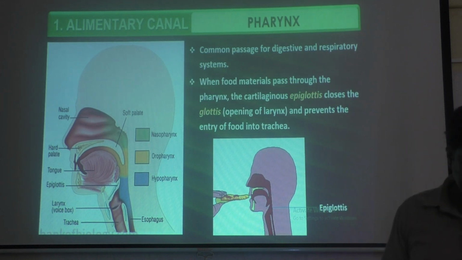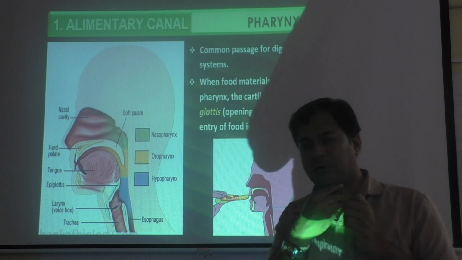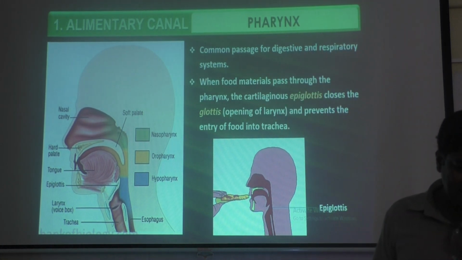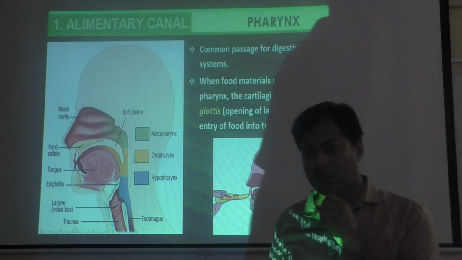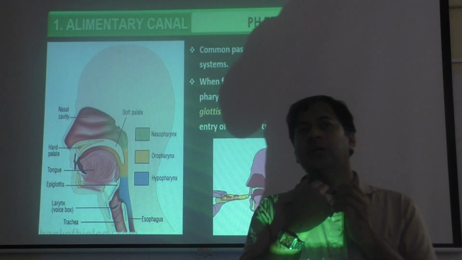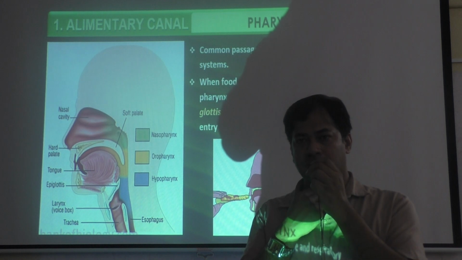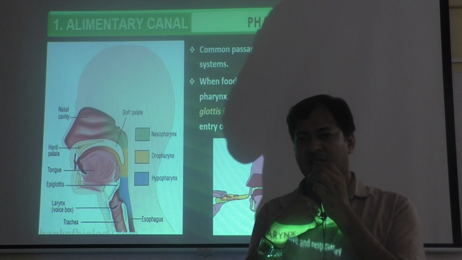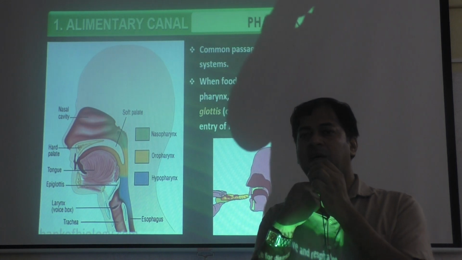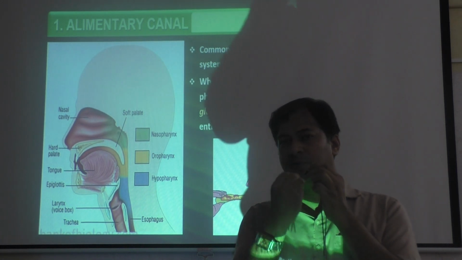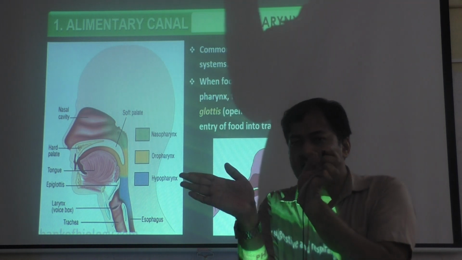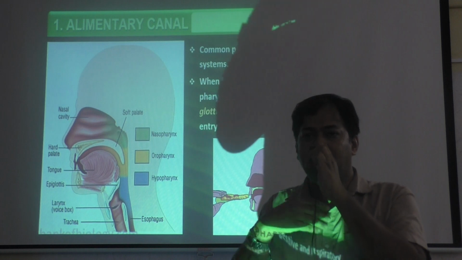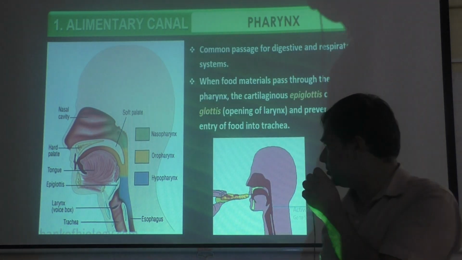The next part is the pharynx, the neck portion. Pharynx is the common passage for the digestive and respiratory systems. As I told you, up to here it is a common tube for the mouth and also the air passage, that is for passing oxygen and carbon dioxide, and for food also the same tube till here. Then it divides into 2 branches. One branch goes to the lungs, that is the trachea, and the other branch goes to the esophagus, that is for the stomach.